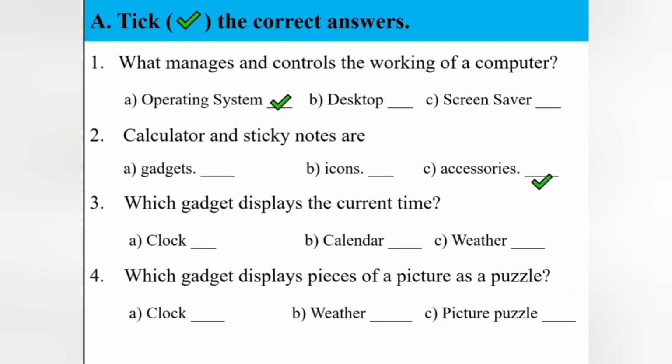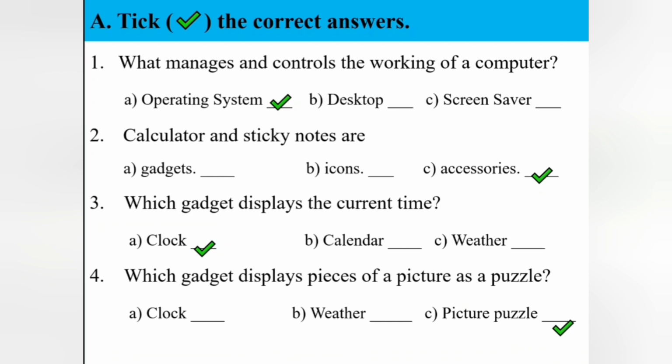Which gadget displays the current time? The options are clock, calendar, weather. The correct answer is clock. And the fourth one: which gadget displays pieces of a picture as a puzzle? The options are clock, weather, picture puzzle. The correct answer is picture puzzle.